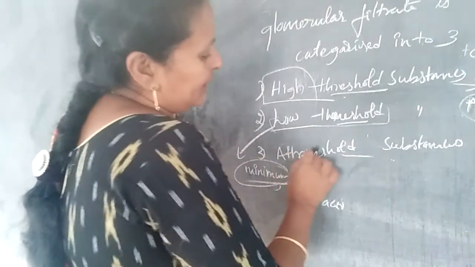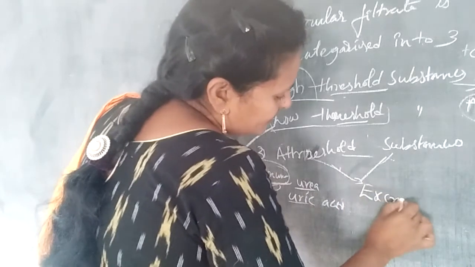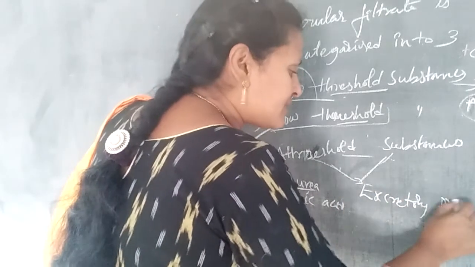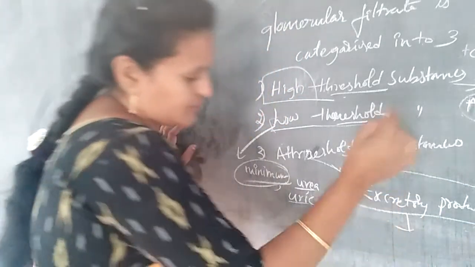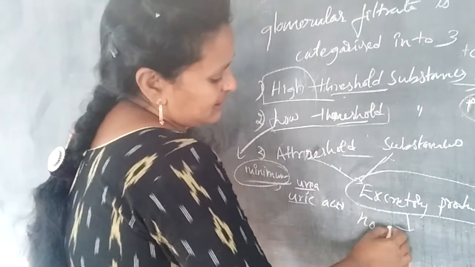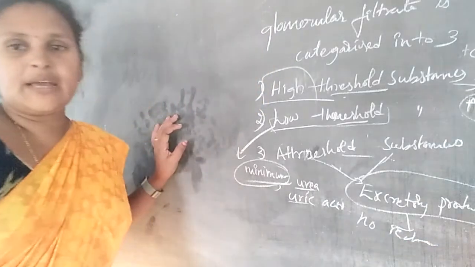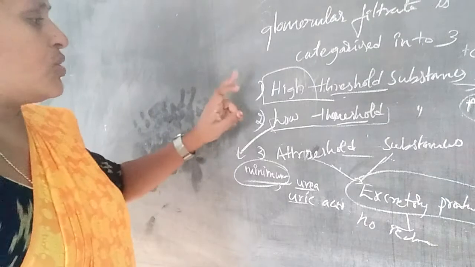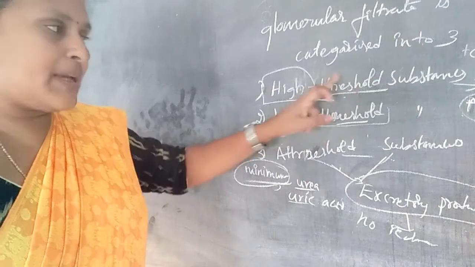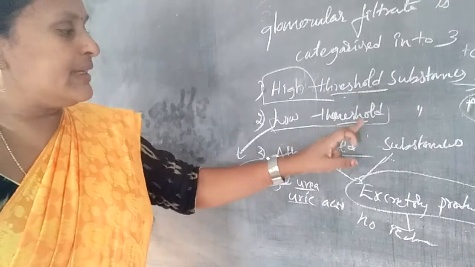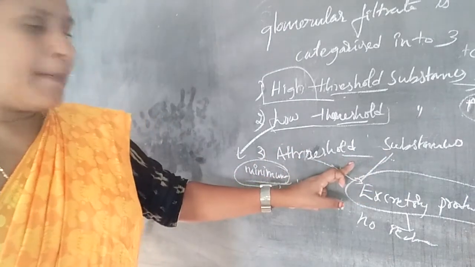And the last one is athreshold substances. These are the excretory products, which are not reabsorbed. They have no reabsorption capacity. So high threshold substances are essential nutrients with high absorption capacity, low threshold substances have minimum absorption capacity, and athreshold substances have no reabsorption capacity.